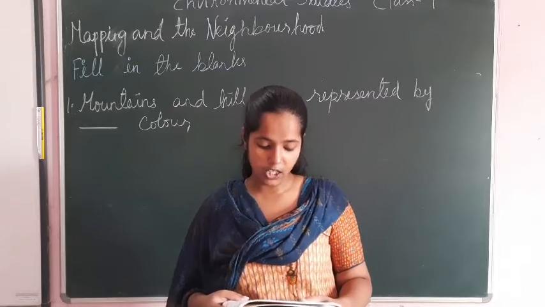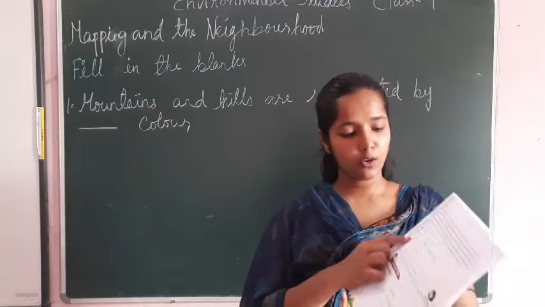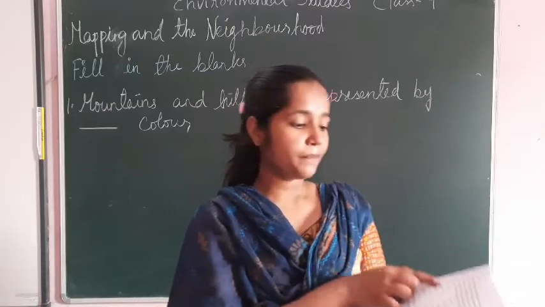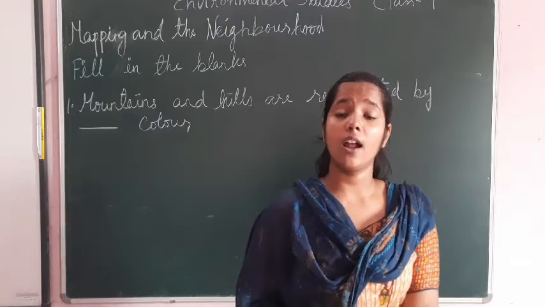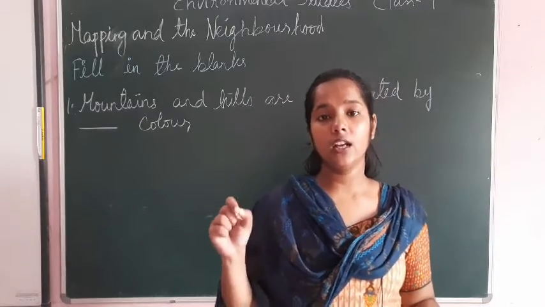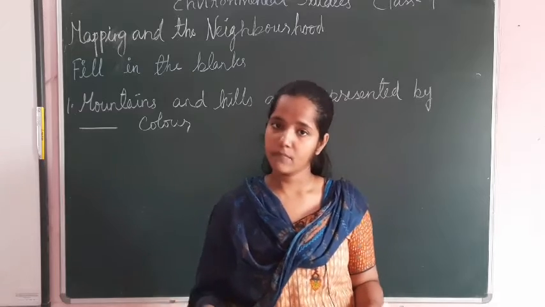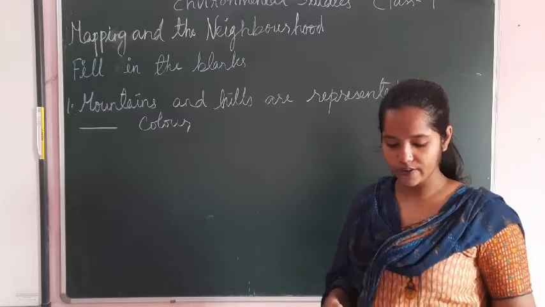After that, different colors are used to represent mountains, plains, etc. Rivers, forests, mountains, hills, deserts, plains, plateaus are basically colored to locate them in the map. With that we have completed the recap, a quick revision of the chapter.